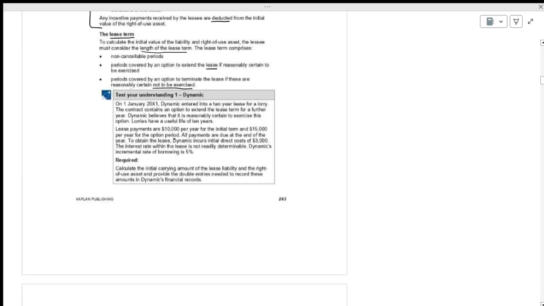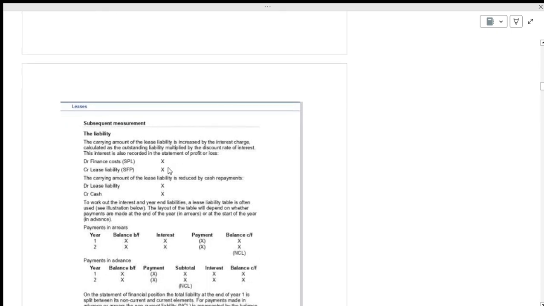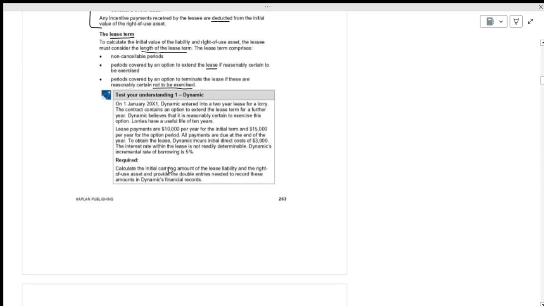Now, on January 1st, listen carefully. First question. It will take a little time. I am slow. On January 1st, Dynamic entered a 2-year lease for a lorry. The contract contains an option to extend the lease term for a further 1 year. Dynamic believes it is reasonably certain to exercise this option. The lorry has a useful life of 10 years.